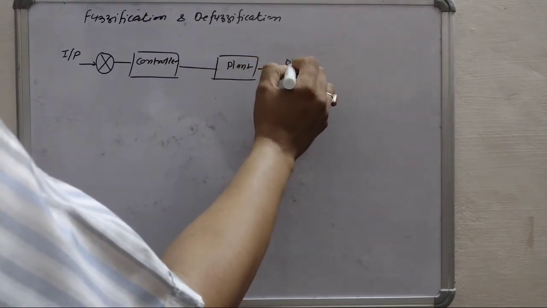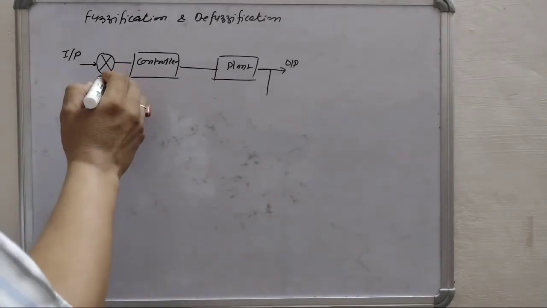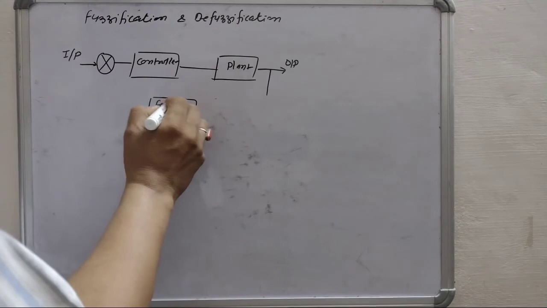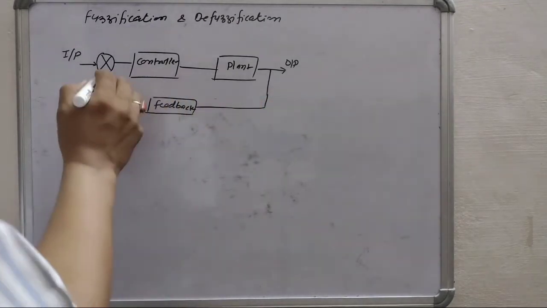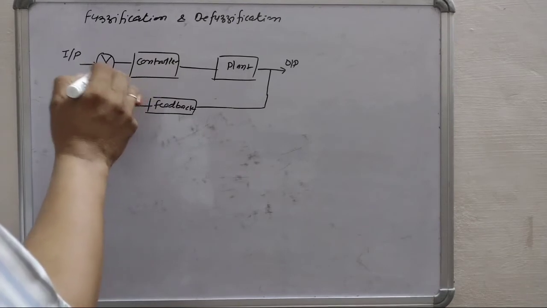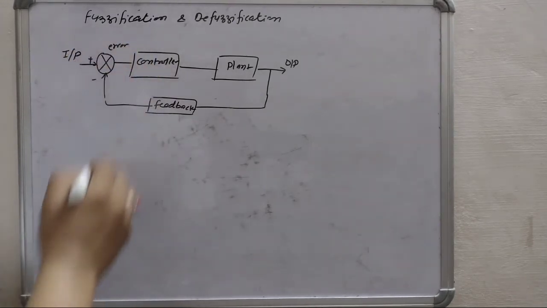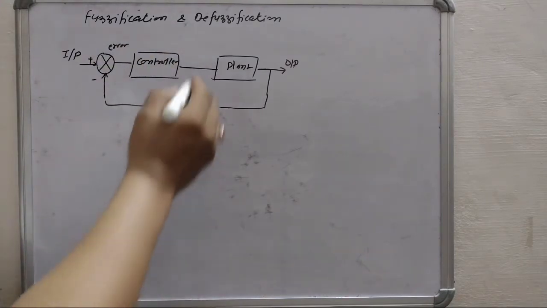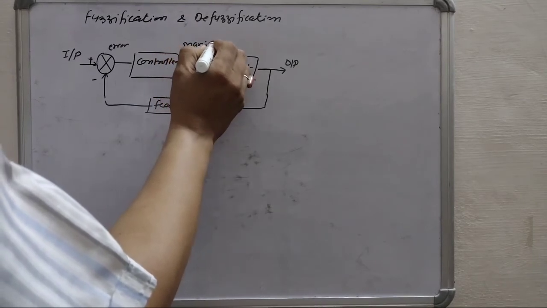And then output. And for the closed loop system, this output, here it is a feedback. This output is compared with the input to generate error signal here, and this error is going to the controller, which is giving you the manipulated variable.